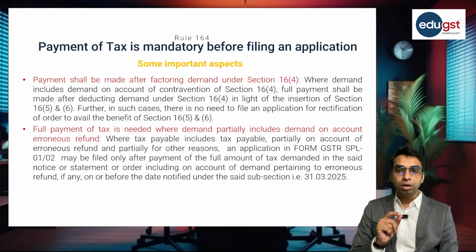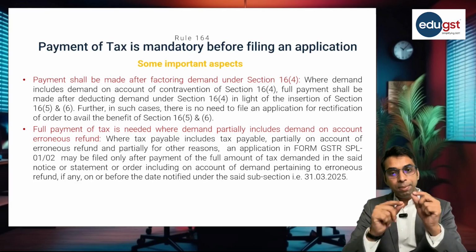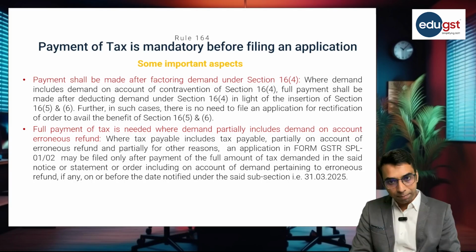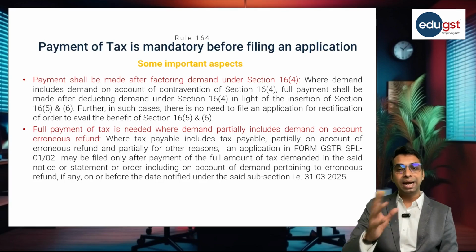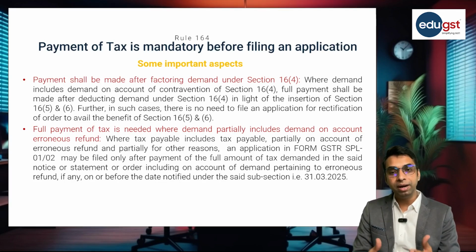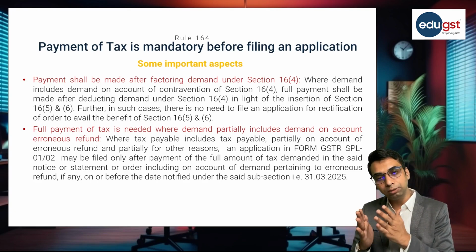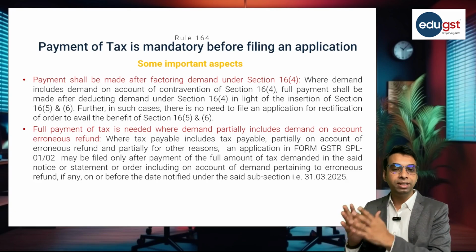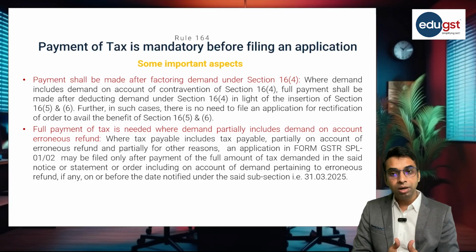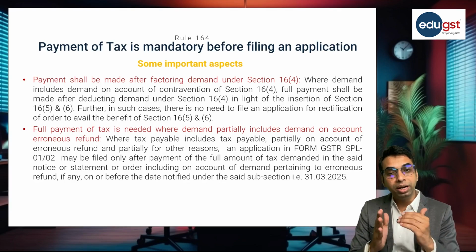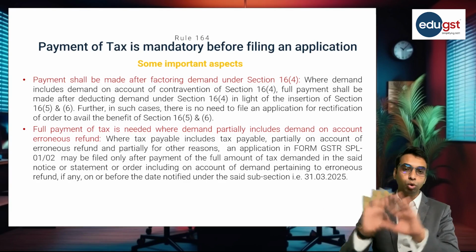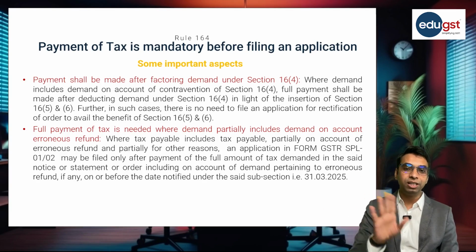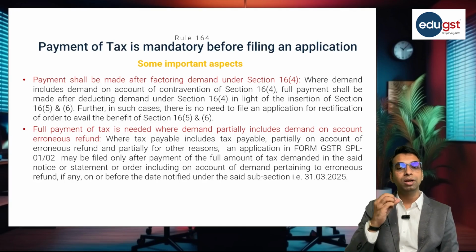Right? So whenever you are making the payment with respect to any liability, which also includes the liability on account of section 16.4, before making the payment against the tax payable as provided in the show cause notice or in the order, the taxpayer is required to reduce the demand of section 16 subsection 4. So say the total demand is 1 lakh rupees, out of which 40,000 rupees demand is on account of time barred credit under section 16(4).